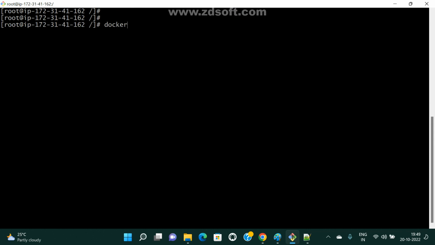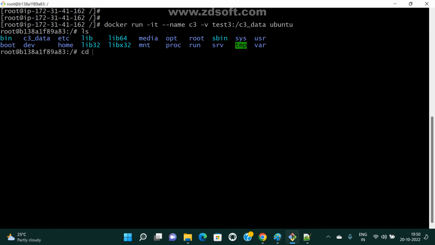Let me create one more container. So docker run -it, and I am giving the name C3 with --name C3, and also -v test3, colon, slash, and I am giving C3_data, just whatever name, on Ubuntu. Whatever you want, we can give it. So my container is created. So this is the path C3, right?